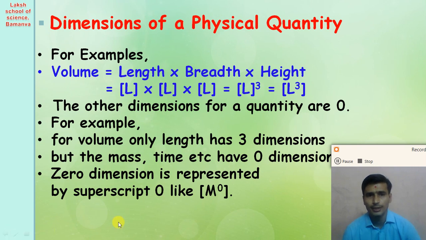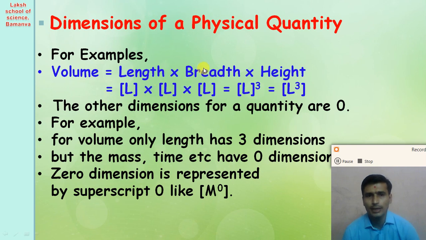So how do we derive the dimension of mass, dimension of time, dimension of length in the volume? Here length is one type of distance, so its symbol is L. So we represent length by L in a square bracket, multiplied by breadth. Breadth is also one type of distance, so it is a length, right?